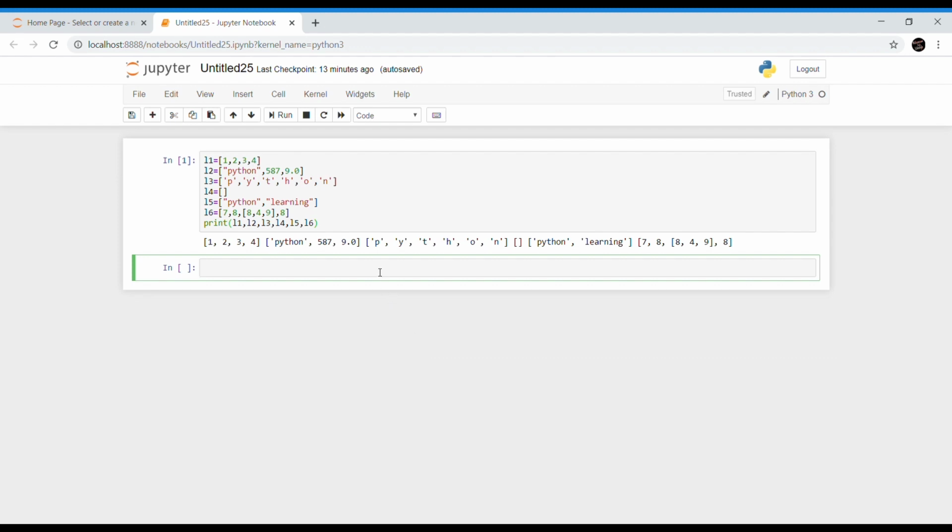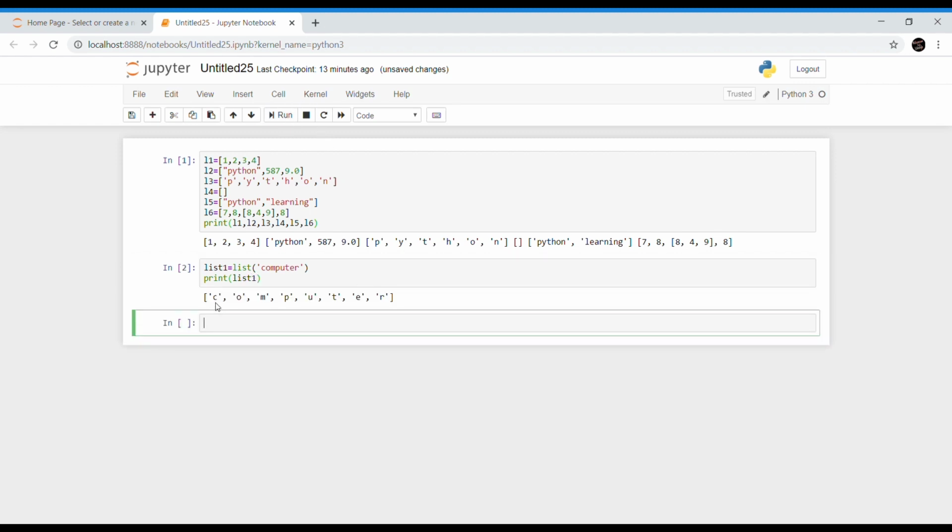For example, list1 equals, now I am using the predefined function called list, and inside the brackets I am giving the string or a sequence. Now if I try to print list1, yeah, all the elements of the particular sequence are getting printed.